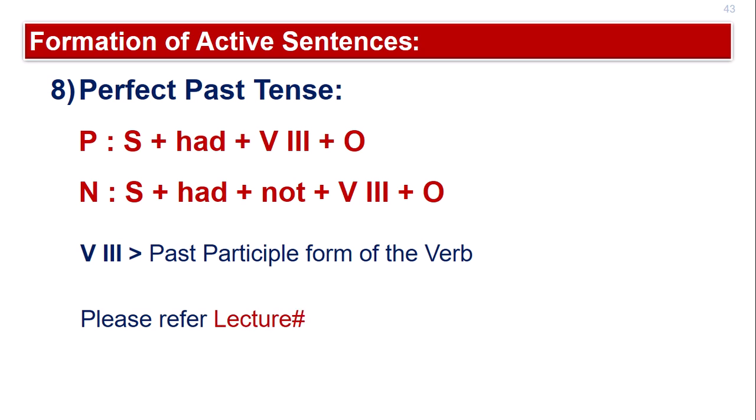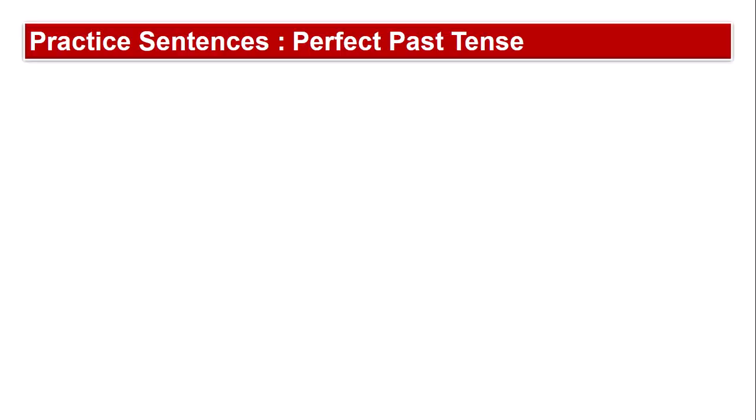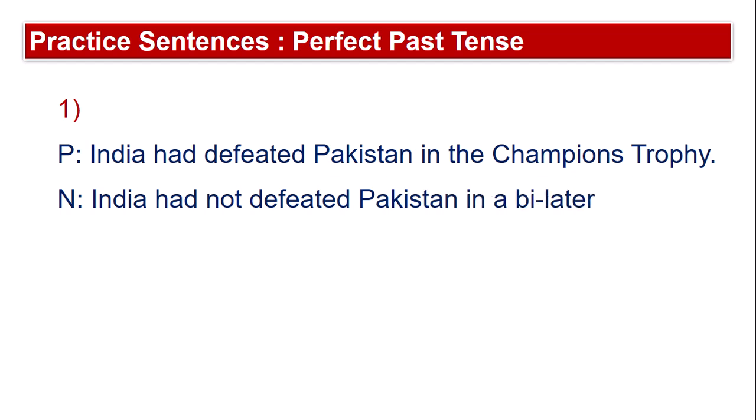Those who want to refer to our tenses only again, or they want to revise, then they can refer to our lecture number 12 in our playlist, so that all the tenses start from there: simple present, simple past, and onwards. So let's move on to the next screen. The practice sentences are there, and all the 10 practice sentences today I'm going to give you, and all those sentences are in conformity of cohesiveness and correlation between them. So the first sentence is on your screen at the moment.